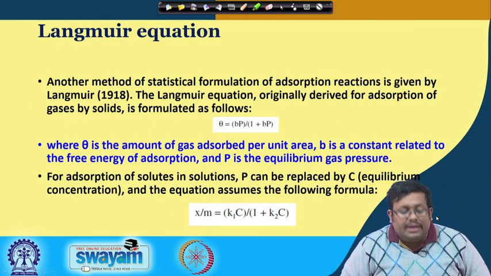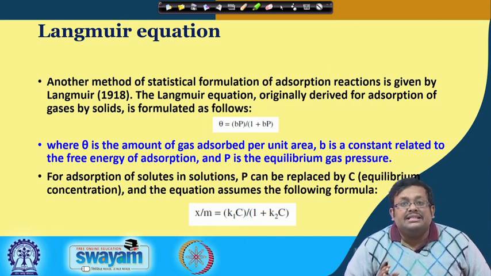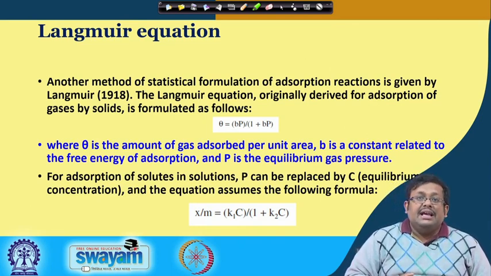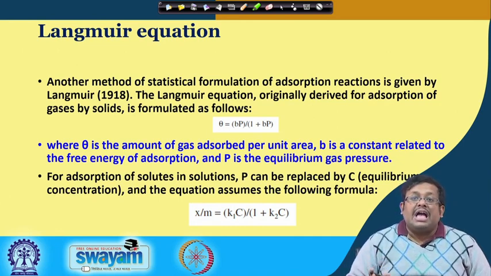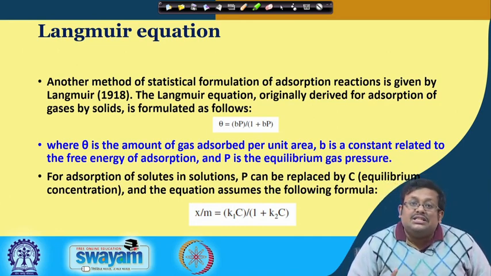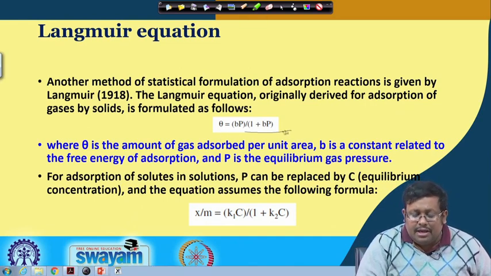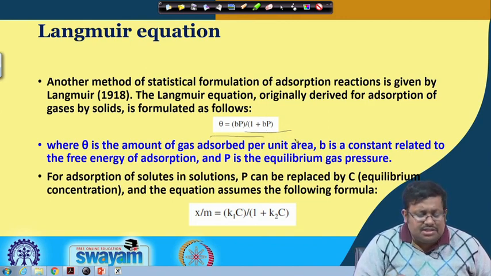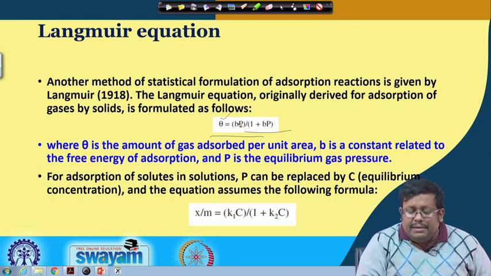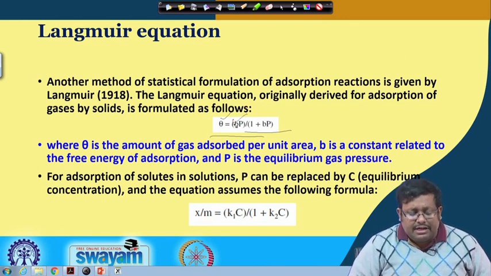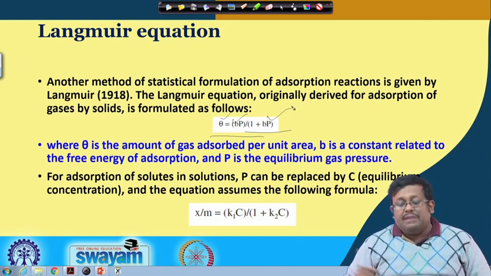what the Langmuir equation is. Another method of statistical formulation of adsorption reaction was given by Langmuir in 1918, and the Langmuir equation, originally derived for the adsorption of gases by solids, is formulated as theta equals Bp by 1 plus Bp, where theta is the amount of gas adsorbed per unit area, B is the constant related to the free energy of adsorption, and P is the equilibrium gas pressure.